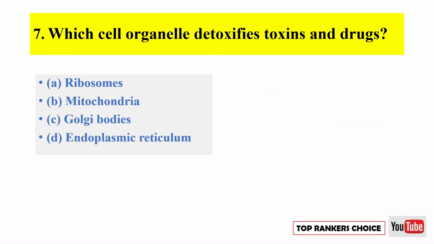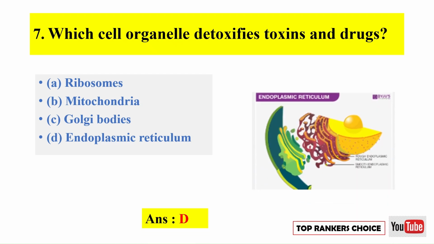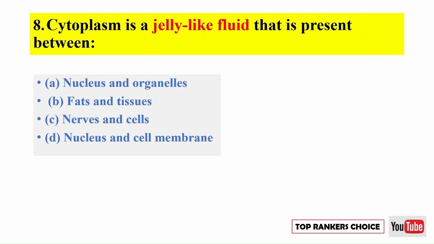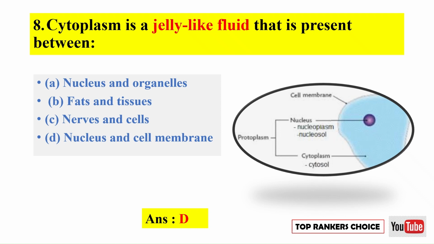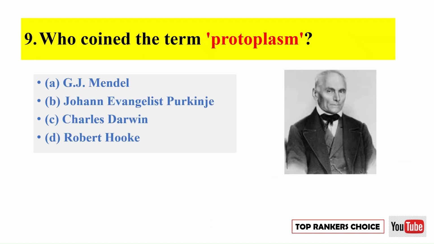Which cell organelle detoxifies toxins and drugs? Correct option is D. Endoplasmic reticulum. Cytoplasm is a jelly-like fluid that is present between. Correct option is D. Nucleus and cell membrane. Who coined the term protoplasm? Correct option is B. Johann Evangelist Purkinje.